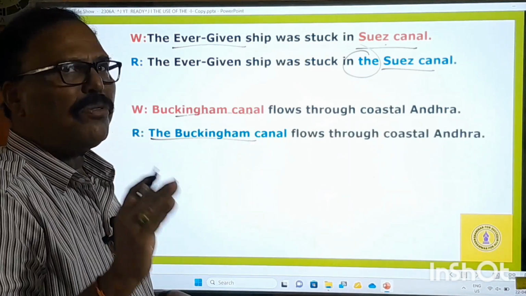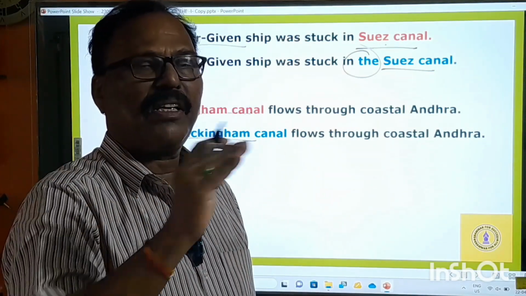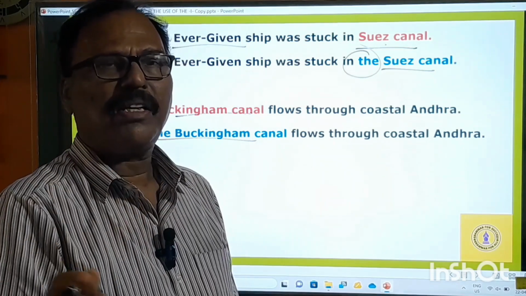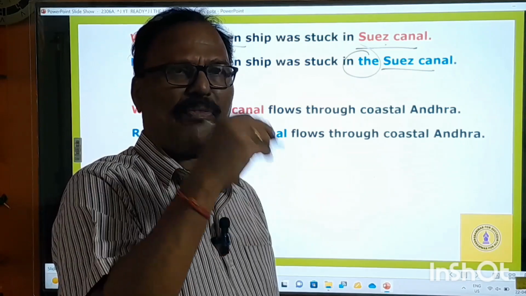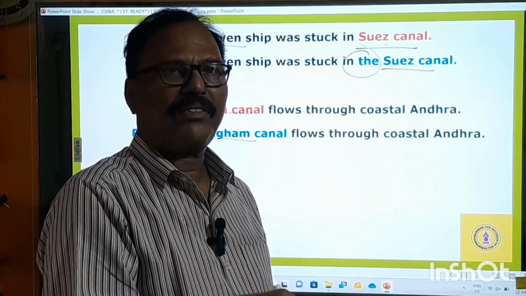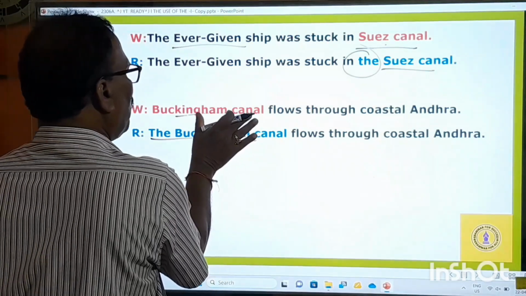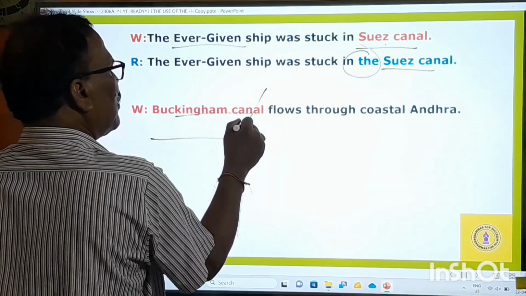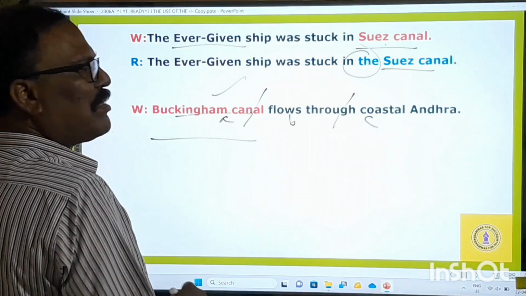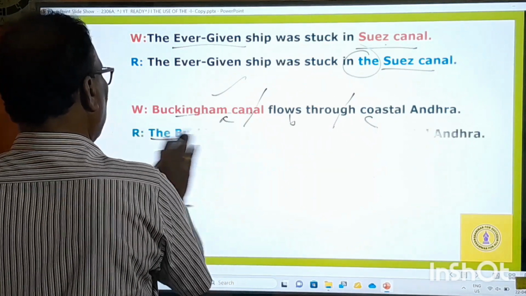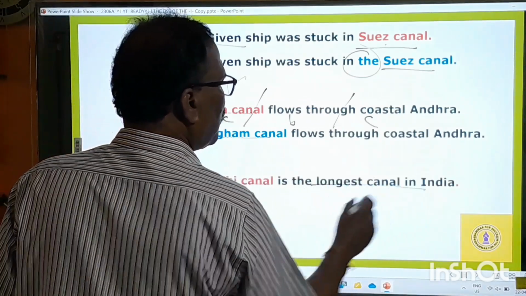So, not using the definite article before the names of oceans, rivers, seas, and canals is a mistake. In the examination, they don't use the definite article before them, and you have to use that article, or you have to say it is the wrong part. So here, Buckingham Canal is the wrong part. For example, in the examination there are A part, B part, C part. So one part has a mistake, something like that. And the right answer is the Buckingham Canal. And here, "Indira Gandhi Canal is the longest canal in India."